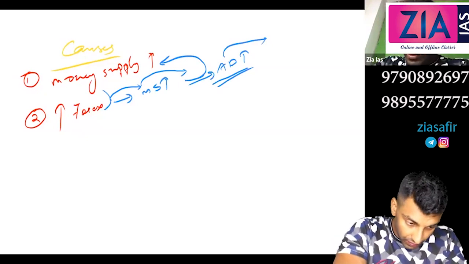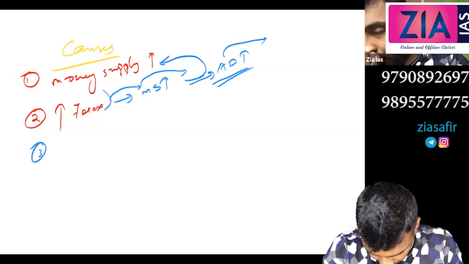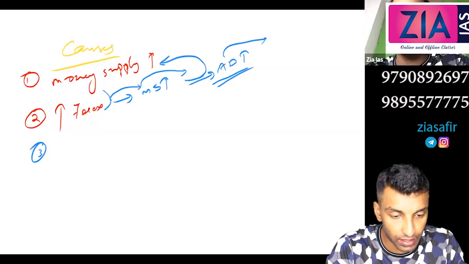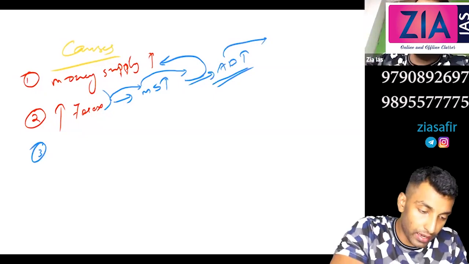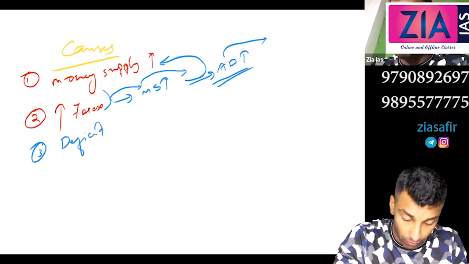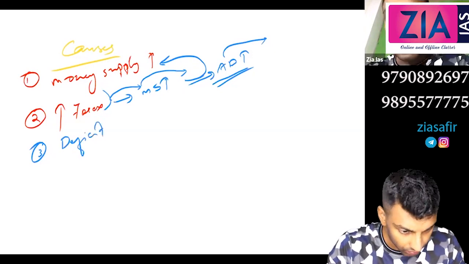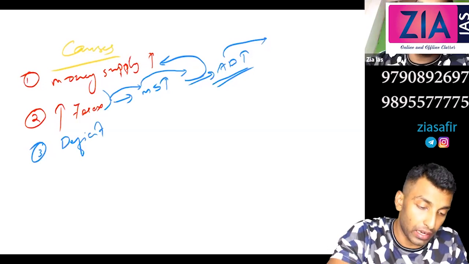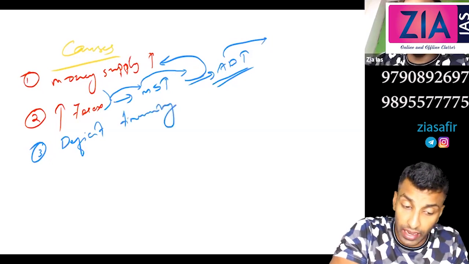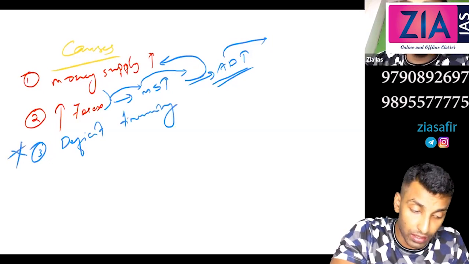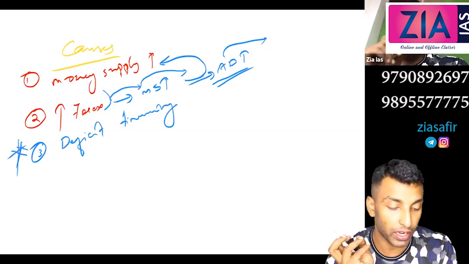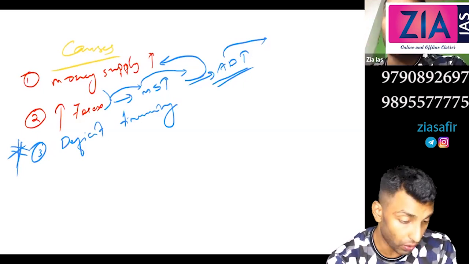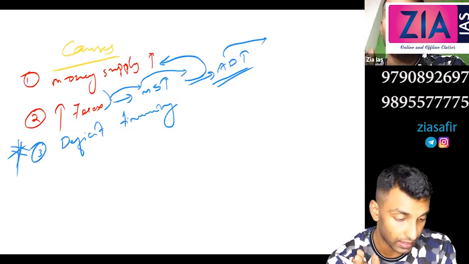Third one, can I say deficit financing? Yes, sir. Already I have demonstrated how it actually works. So you can write deficit financing. Deficit financing means the government simply printing the money and circulating it in the market. So obviously, circulating in the economy, money supply will increase. Deficit financing is highly inflationary and is not at all desirable. We will talk about FRBMA 2003, in which deficit financing is not allowed. So now we don't have any deficit financing. RBI is not printing just like that and circulating.